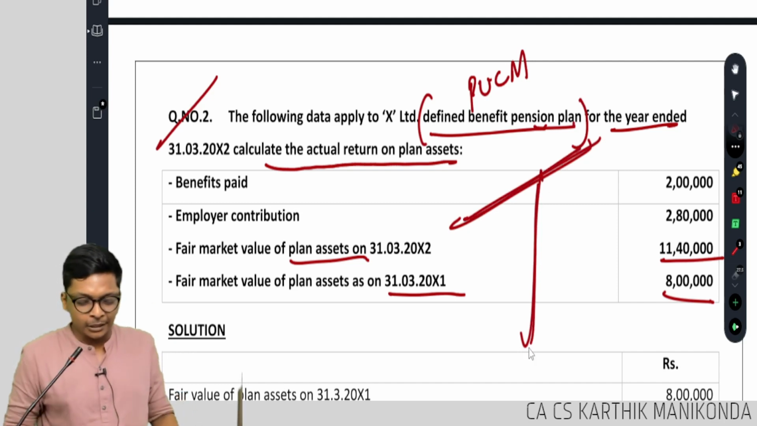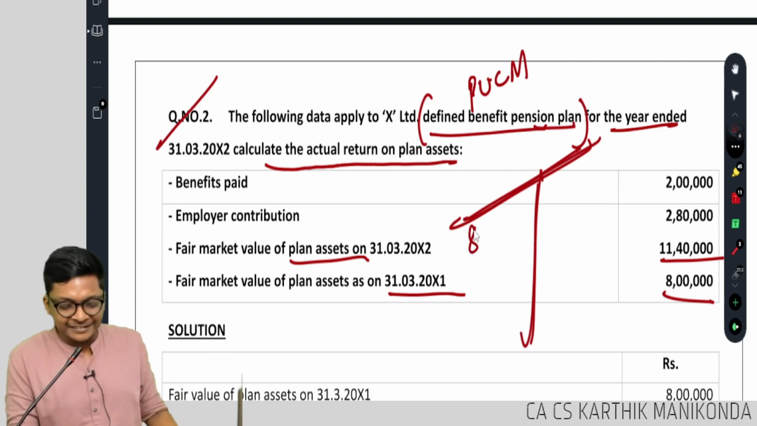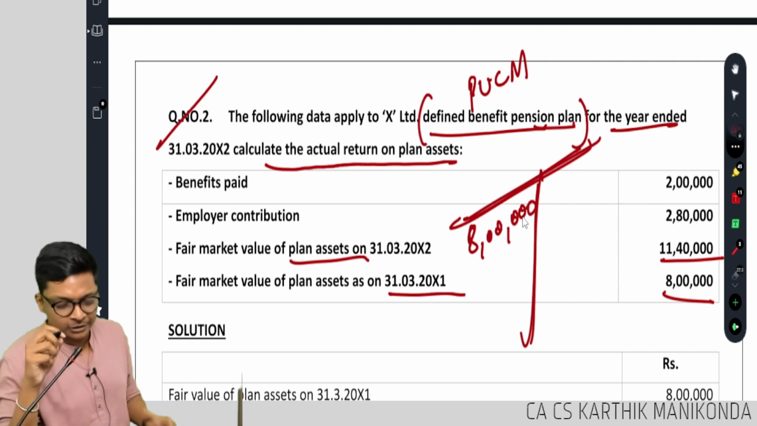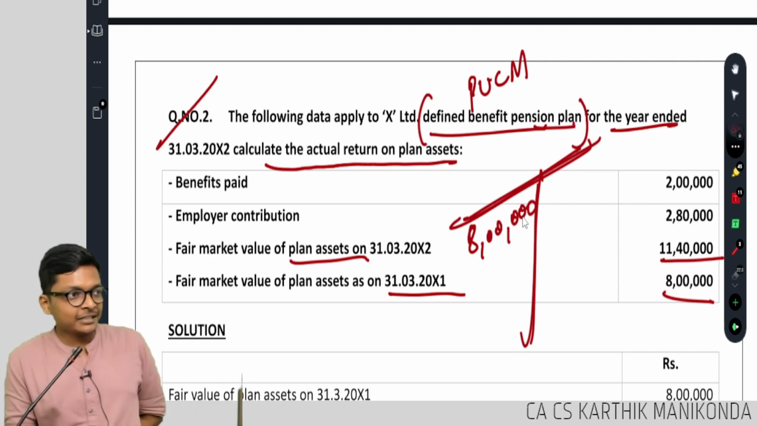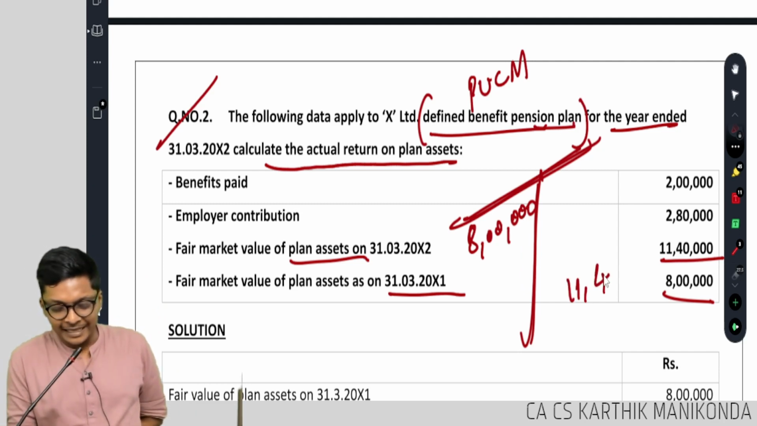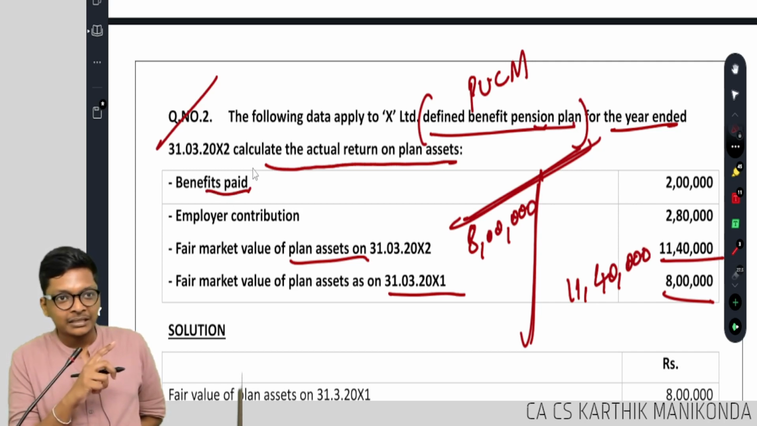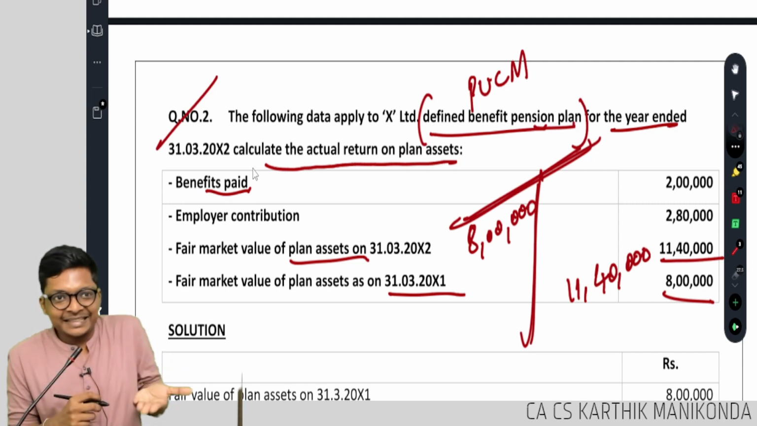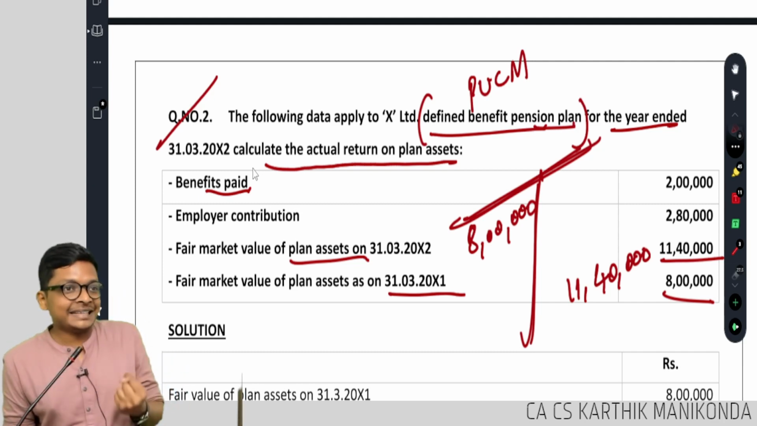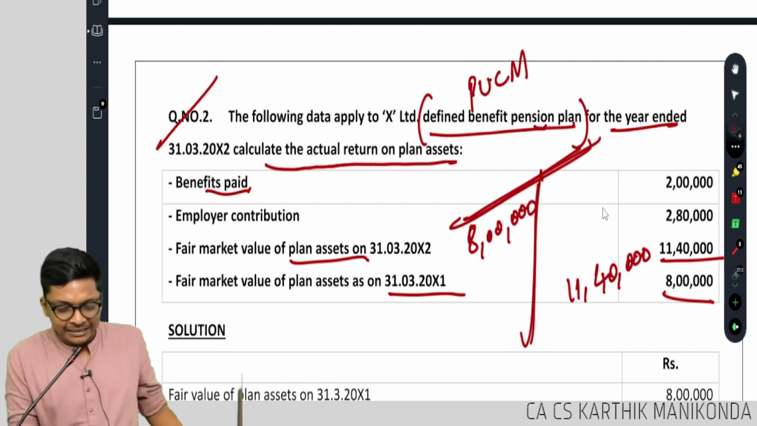Now, what is the opening value of the asset? 8 lakhs. Rahul corrected us, guys. Closing value is 11 lakh 40. Now tell me, benefits paid will come on which side? Does it decrease the asset or increase the asset? It decreases the asset, so it comes on my credit side.